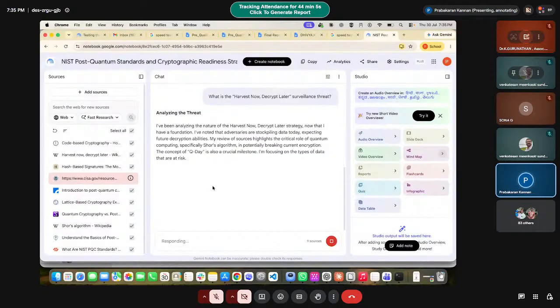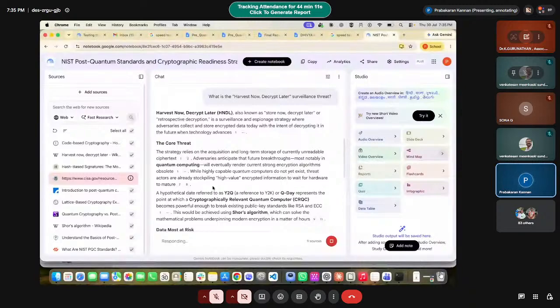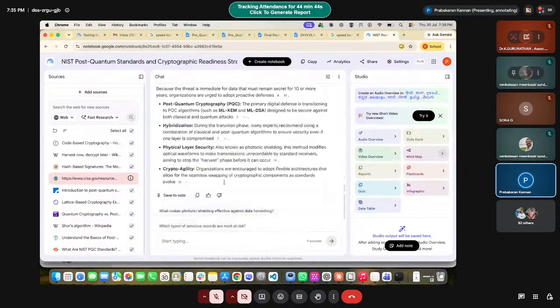The main thing is that a generic LLM is trained on generic content, not specific content. NotebookLM works on the specific data source or information which you have given. That means it is less hallucination-prone. It will give actual and accurate information on the topic which you have asked. That is the main difference of NotebookLM, apart from all its other functionalities. That's why I have given this introduction. Then it will ask follow-up questions.